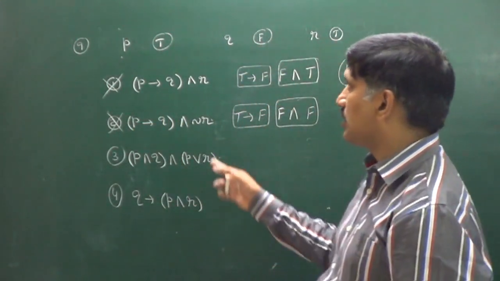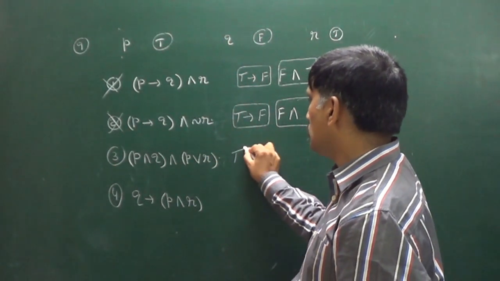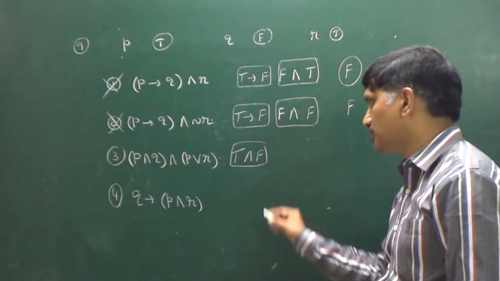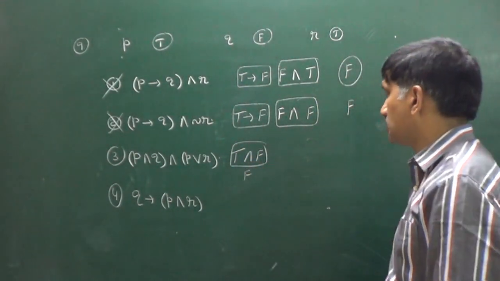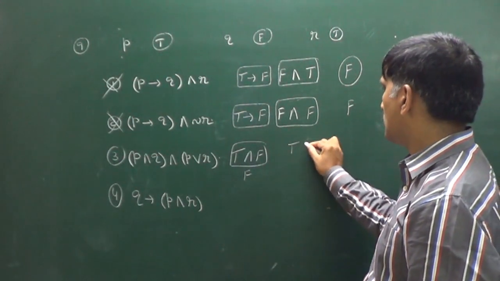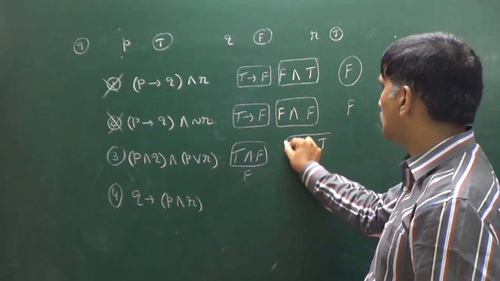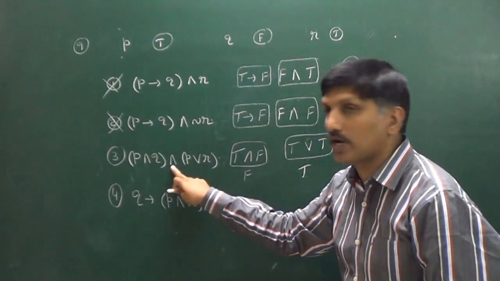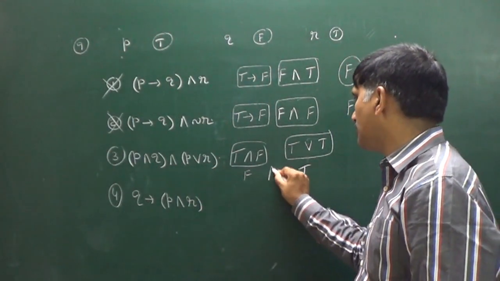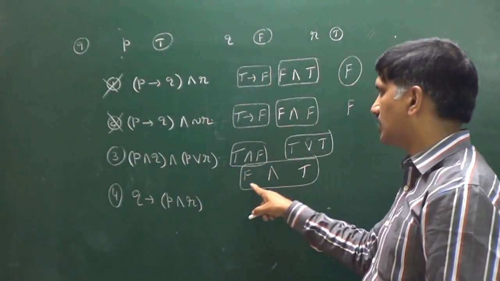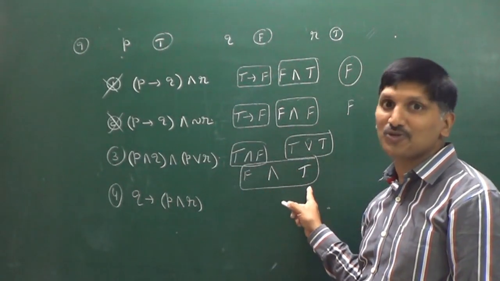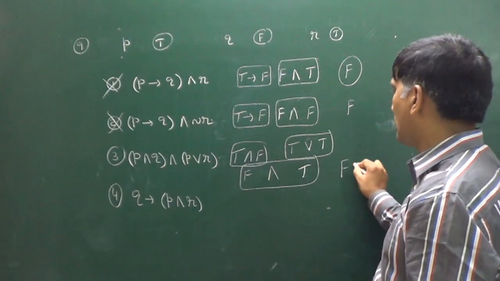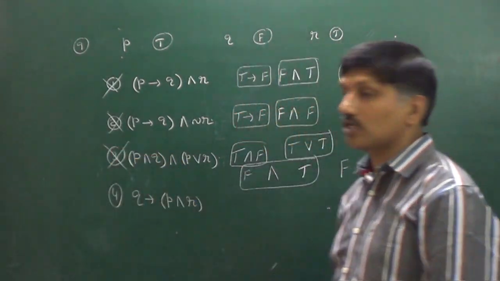Next, come back. P and Q. P is true, Q is false. That's why what we will get here? It is a false statement. Next, P is true or R is also true. That's why it is a true statement. Now between these two what is there? And is there. So what is the answer? One is false, the other one is true. You know about and. Both are true, then only it is true. That's why it is again a false statement. That's why the third option is also wrong.